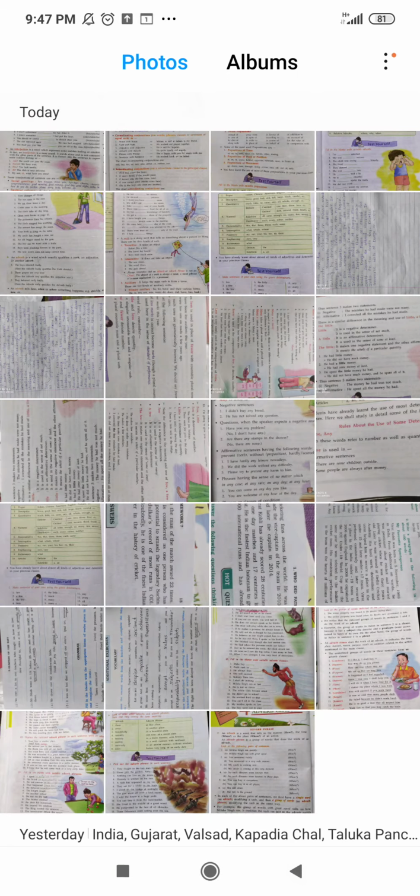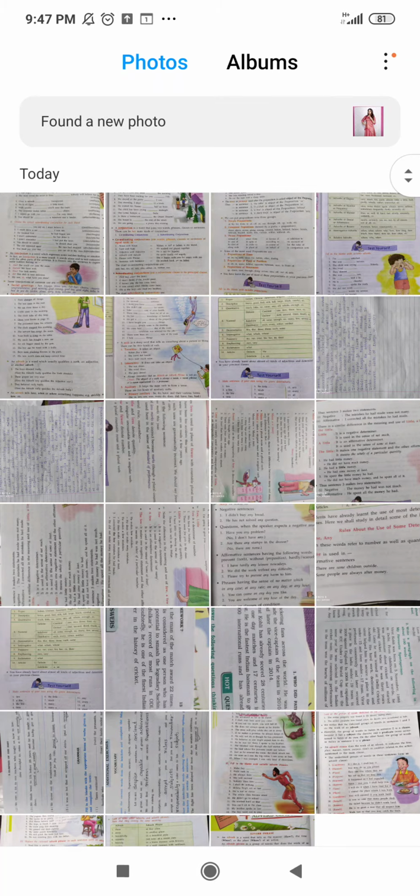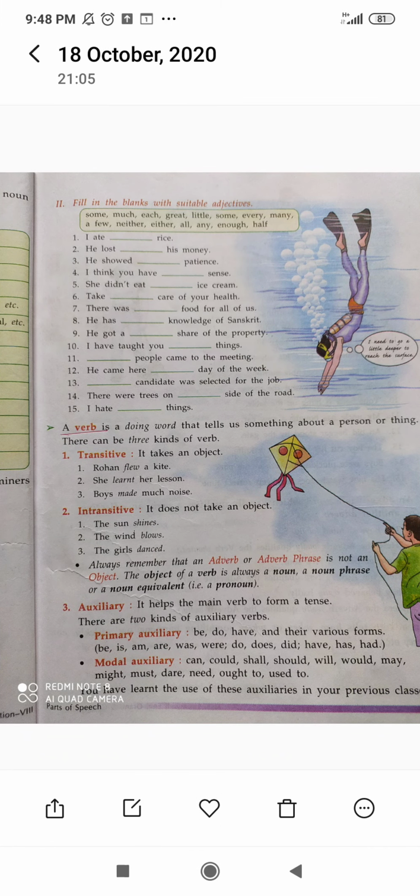Now let's see our exercise. Fill in the blanks with suitable adjectives. In the box the adjectives are given, and you have to put the suitable adjective in each blank. First one: I ate some rice. Some is suitable here. Now he lost all his money.